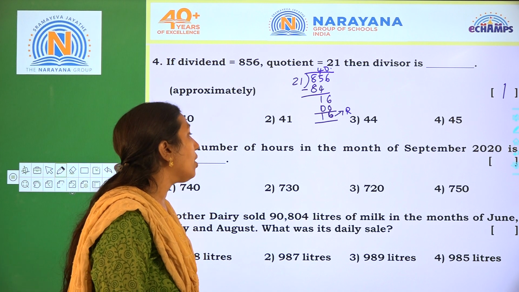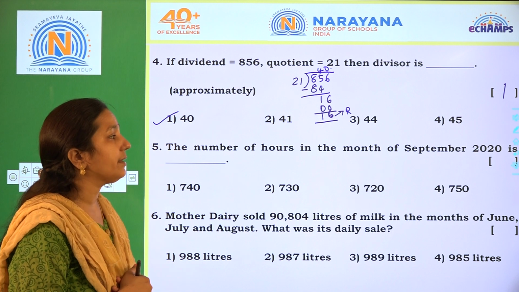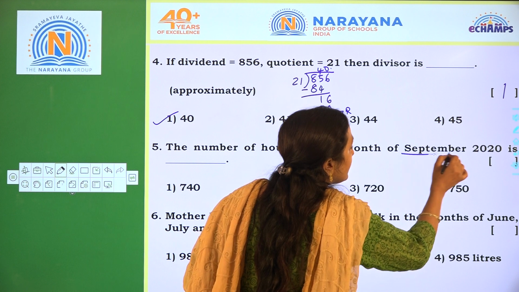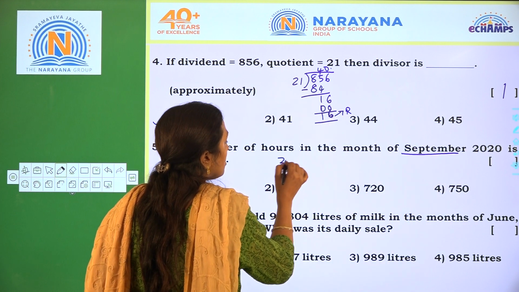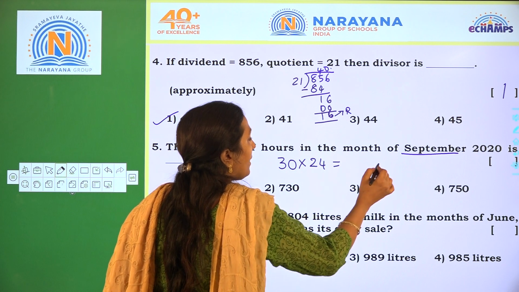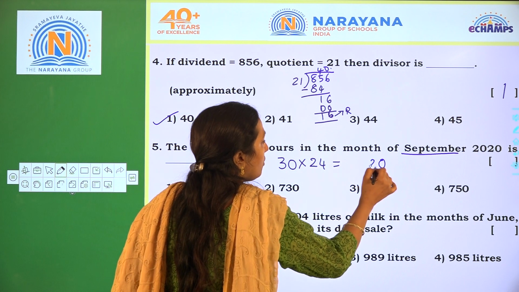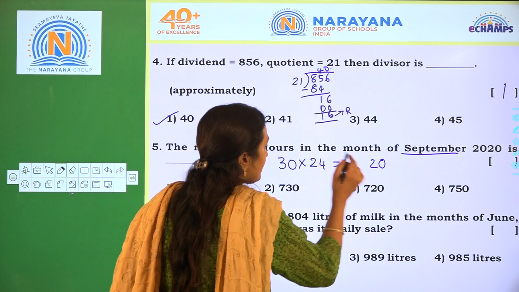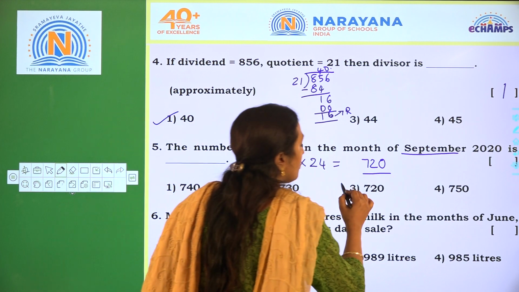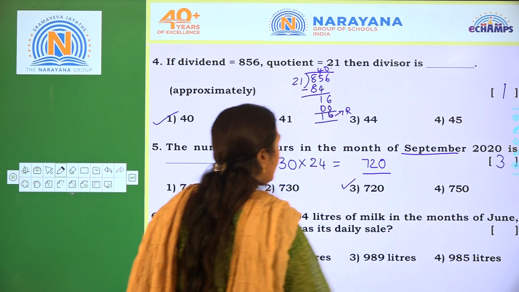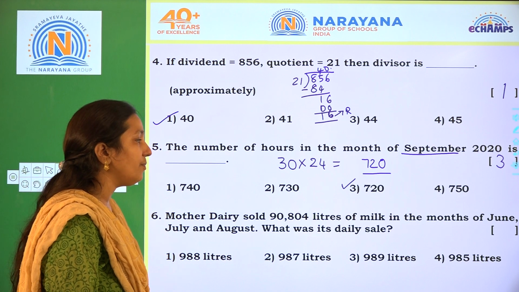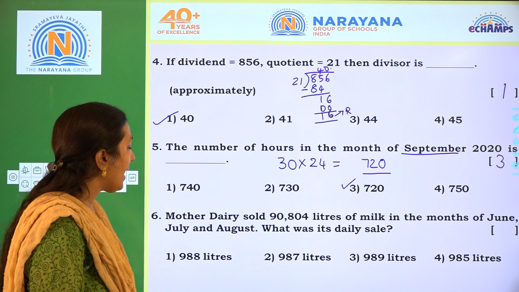Next one, the number of hours in the month of September 2020 is? The number of days in September is 30. So 1 day equals how many hours, children? 24 hours. Now multiply: 0, 3 4s are 12, 1, 3 2s are 6 plus 1 is 7. So 720. So which is the correct option? What is the required option? Option 3.